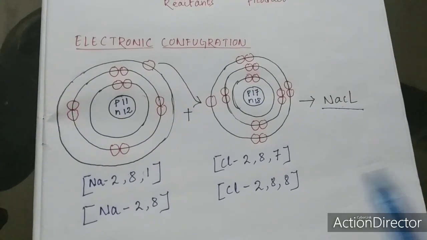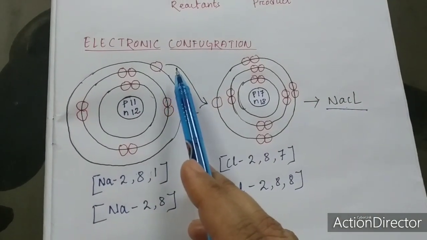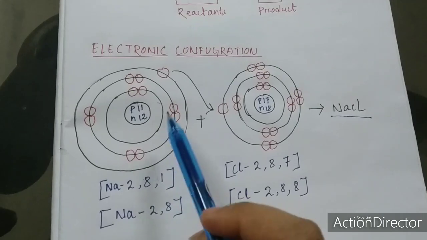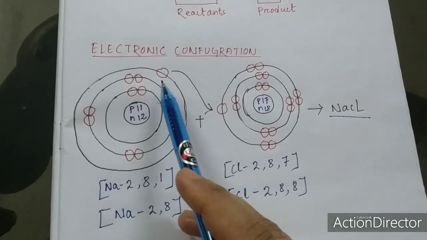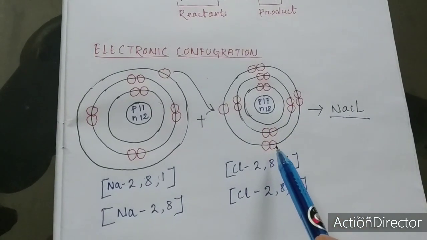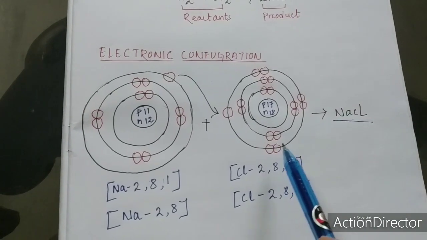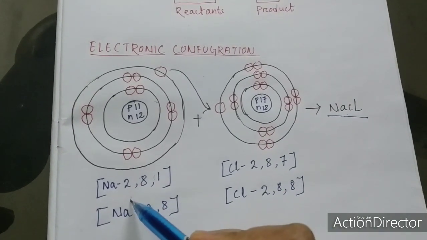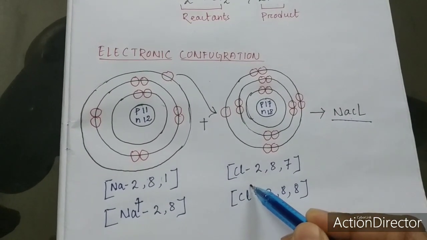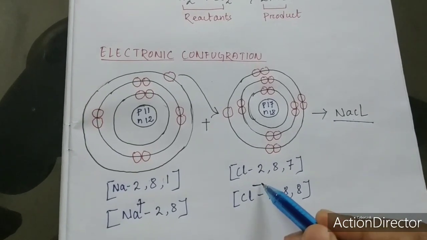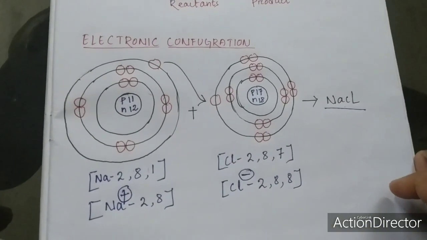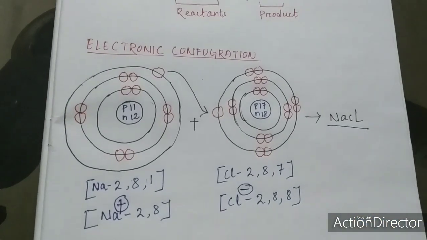And here we can also talk about ions. Can you say, sodium, after donating an electron, which charge it will gain? And chlorine, which charge will it gain? Already we have discussed, whenever they lose an electron, they develop what charge? Positive charge. When they gain an electron, they attain what charge? They will attain a net negative charge. So here sodium, by losing 1 electron, will gain a positive charge, and chlorine, by accepting 1 electron, will gain a negative charge. This part we have already discussed in our last portion. So this is all about the electronic configuration.